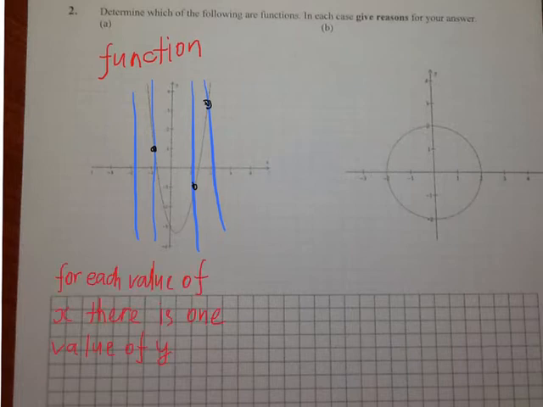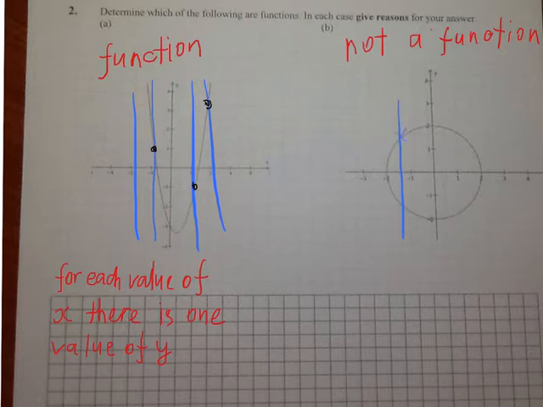Let's look at the second picture. It's definitely not a function. Because for each value of x, there is more than one value of y. We can check it by drawing vertical lines.